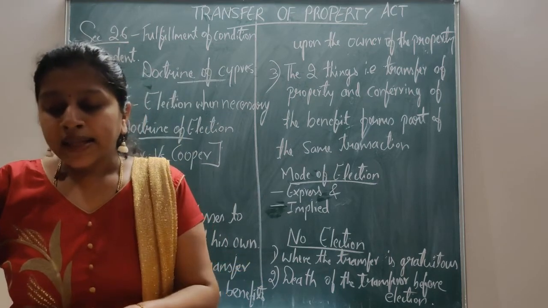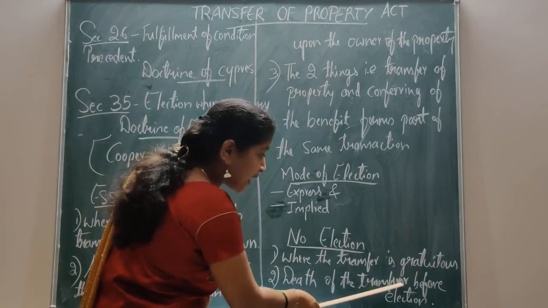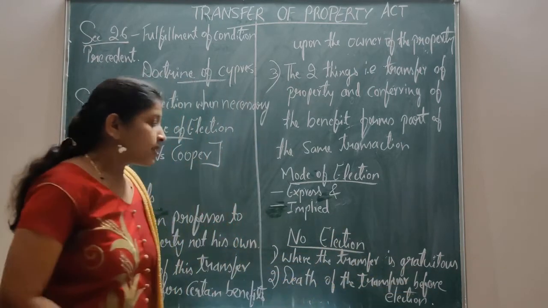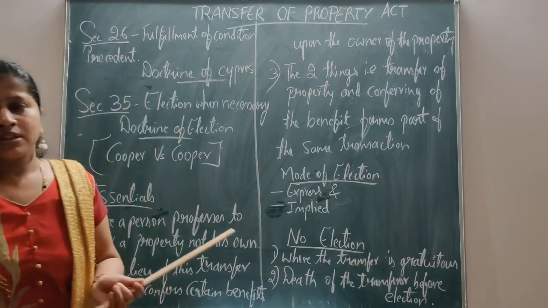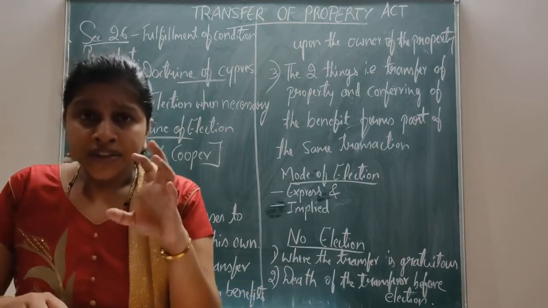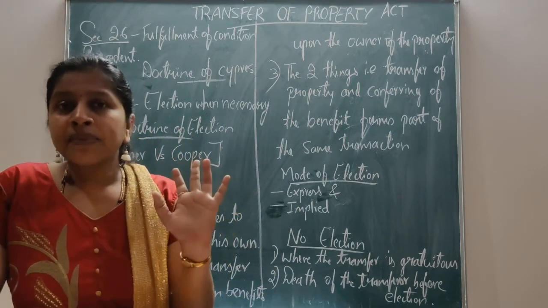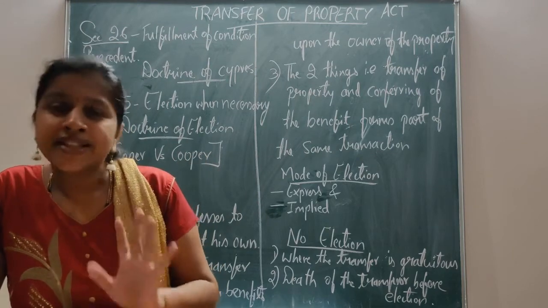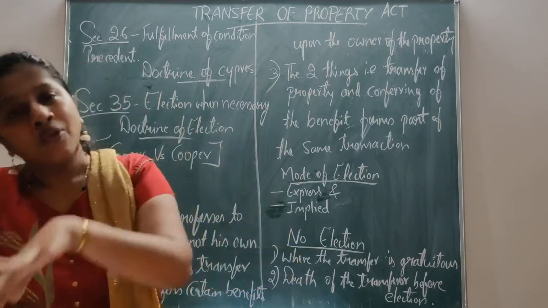Next, the second point: death of the transferor before election. As I told you earlier, the transferor here is not the owner of the property, but is just professing to transfer the property of the owner.